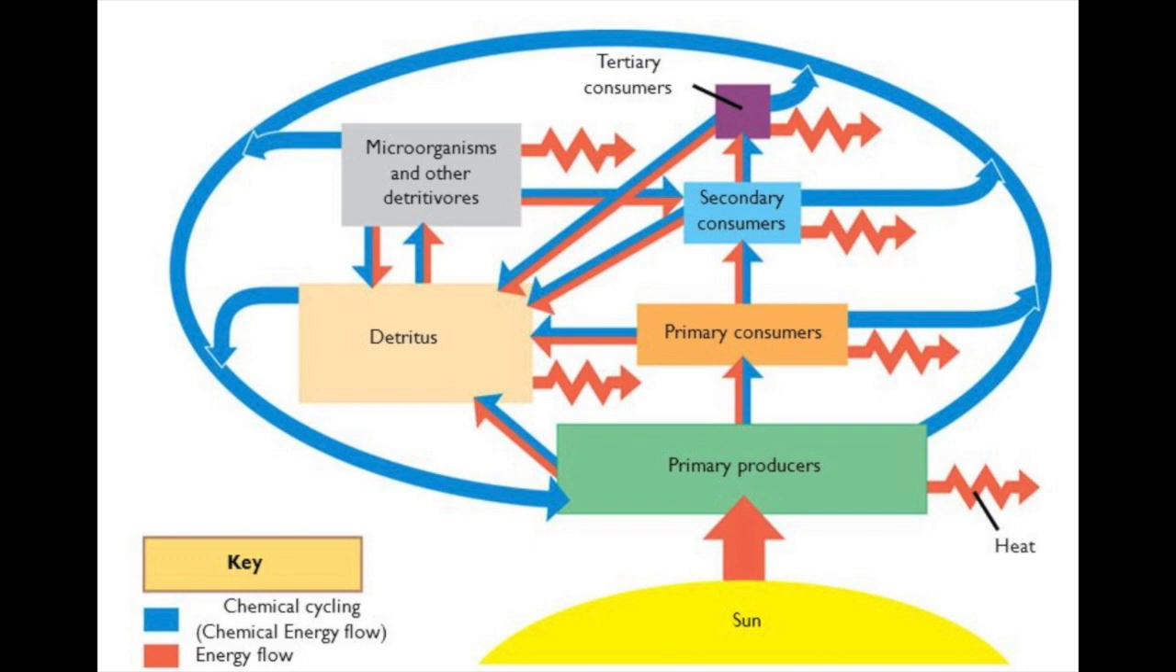So continue looking at this diagram right here. We see that there's the sun, and then the arrow above it says energy flows towards the primary producer, then goes to primary consumers, secondary consumers, and tertiary consumers. And then it could go to detritus or microorganisms and other detritivores, and it's just a whole bunch of arrows going either way. Either it's chemical cycling or energy flow. We'll get to what these primary producers and primary consumers mean.